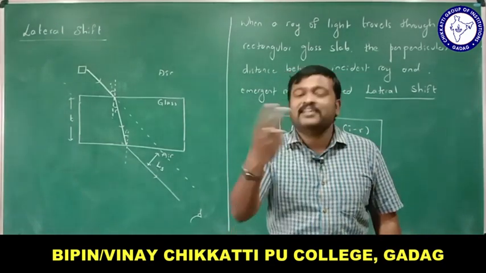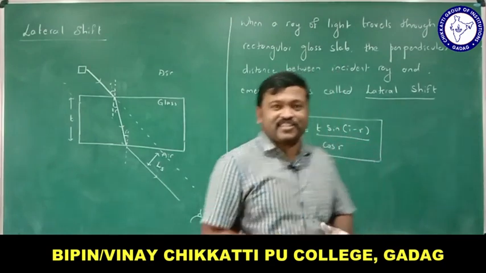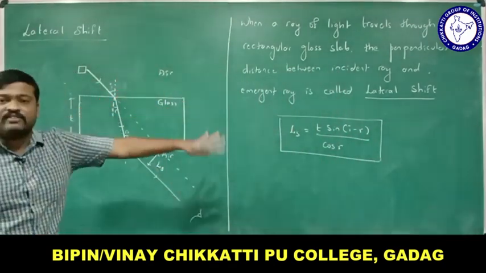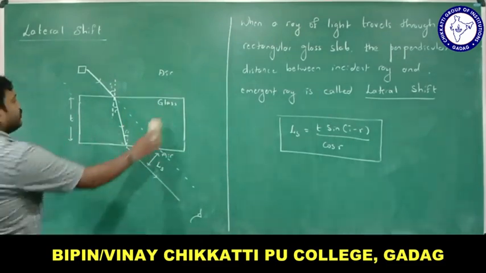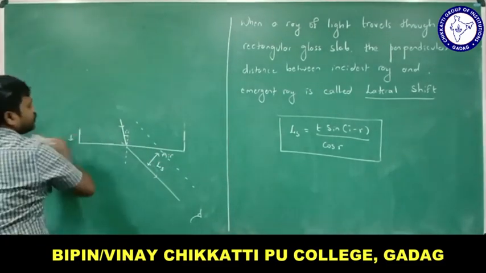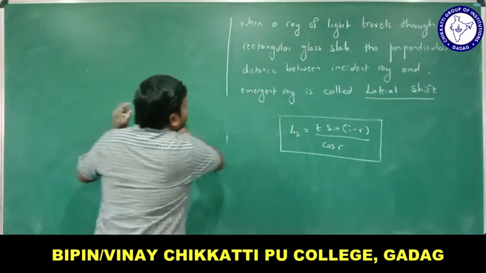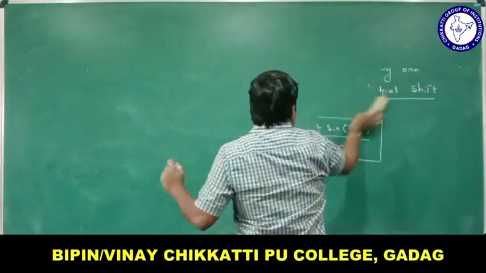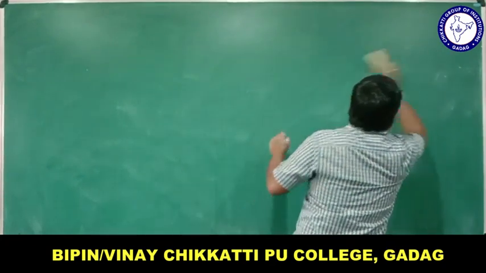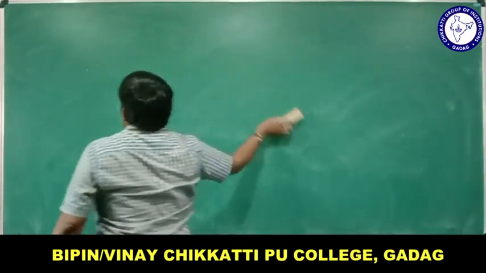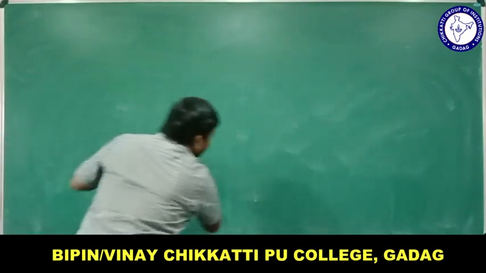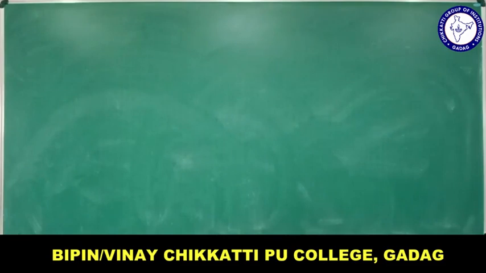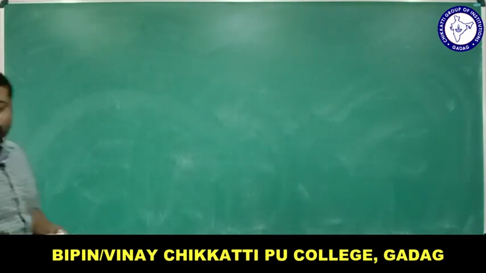Now let us move on to the second one, that is normal shift, right? Okay, so this ray diagram is important, and what is the lateral shift and what is the equation for it. So do remember this. This is about lateral shift. The consequence of refraction of light is that the object appears to shift laterally when viewed through a rectangular glass slab, right? So that shifting is called lateral shift, and it is one of the consequences of refraction of light.